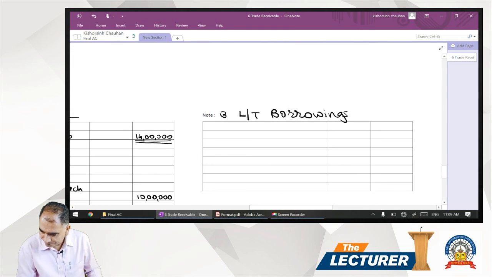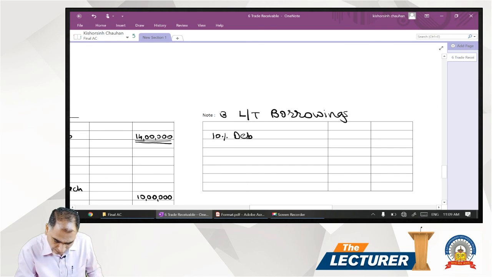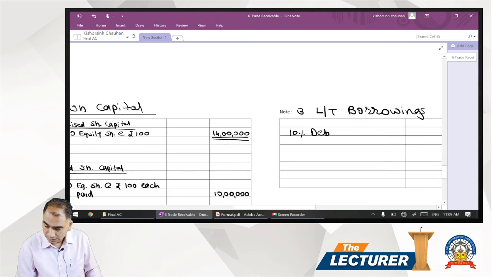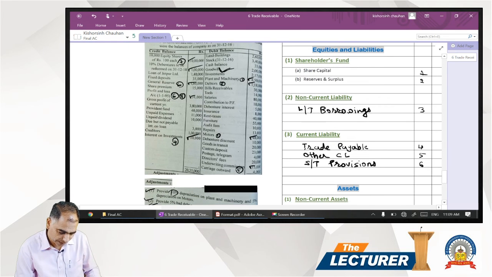It's 10% debentures, debenture amount 1 lakh rupees. Next, after the debenture, next is loan from Jaipur 140. That is also long term loan.